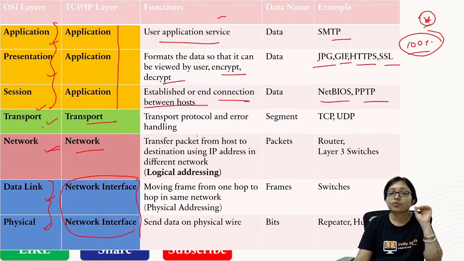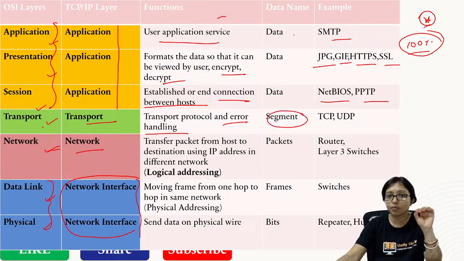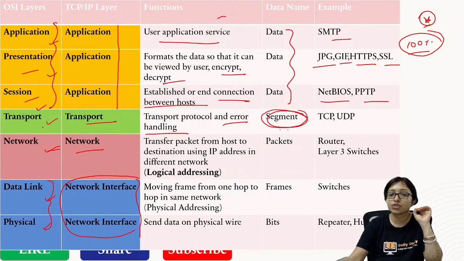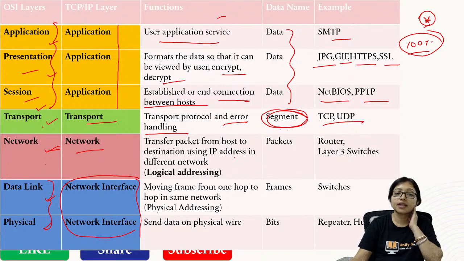Transport layer is responsible for error handling, and here the data name is segment. The data names are also important. Till application layer, presentation layer, session layer, the data name was data. Here the data name changed to segment. And what are the examples? TCP and UDP.